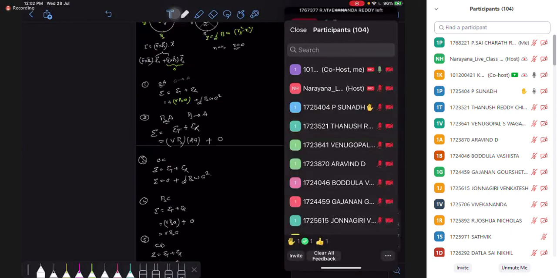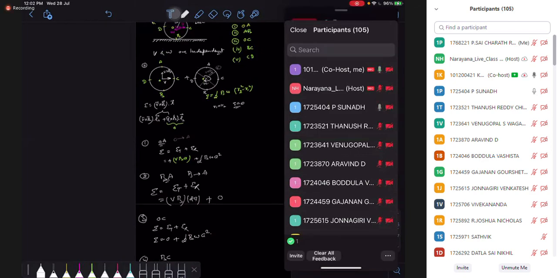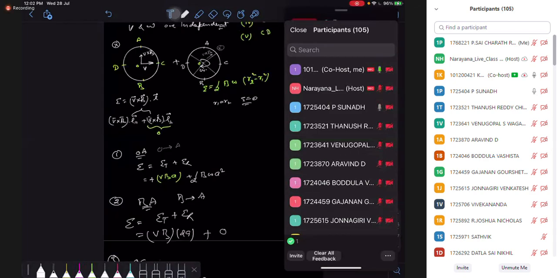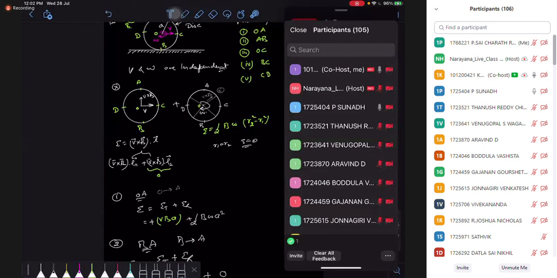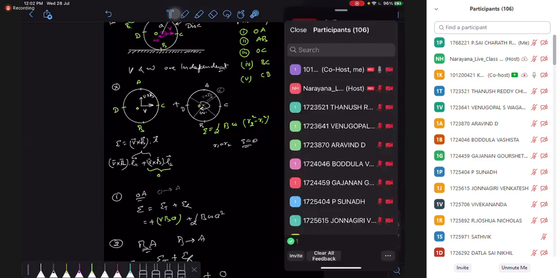Yes, Sunat. Sir, for BC it must be root 2a. For BC, see, if you consider this length is root 2a and take a dot product, only the component along the BC direction contributes. Yes, sir. Okay. So is it clear? I hope it is okay. No one has a doubt here?